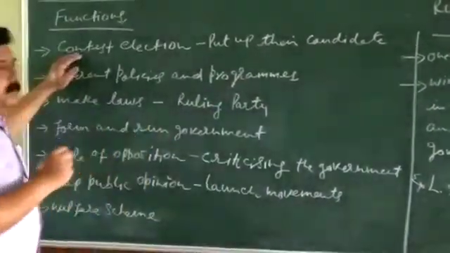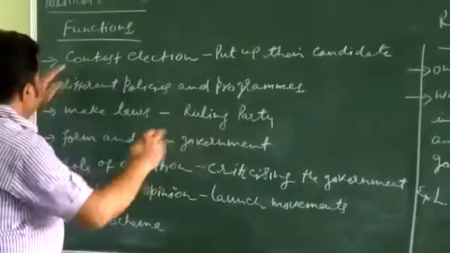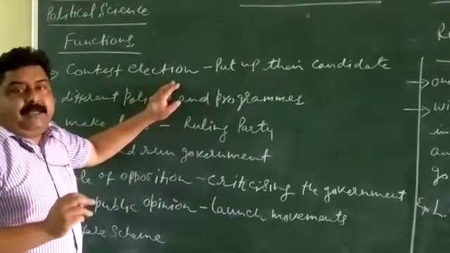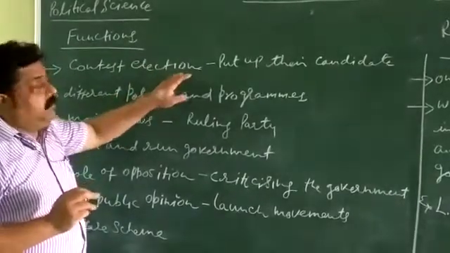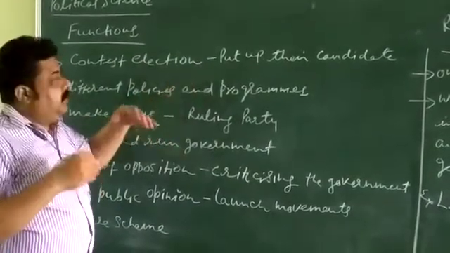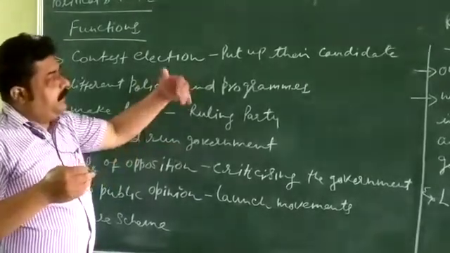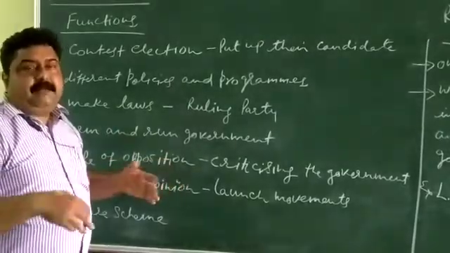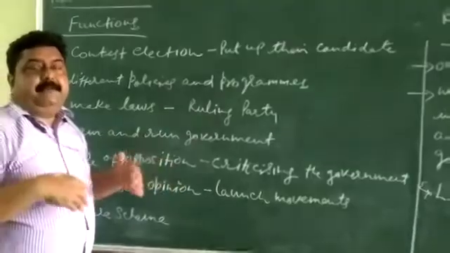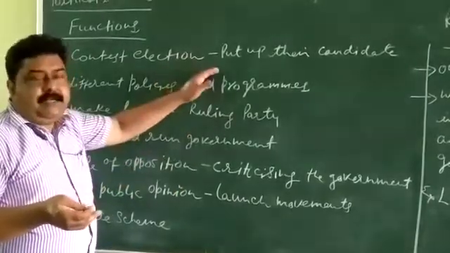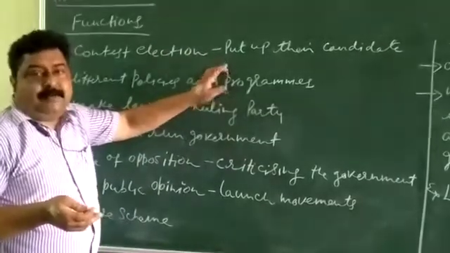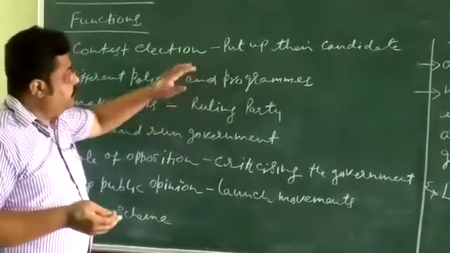Now we come to the functions of the political party. What are the functions of the political party? First function, contest election. The most important function of a political party is to contest election. How do they contest election? They put up their candidates, different political parties put up different candidates, and people cast their vote. The candidate who gets the maximum votes is declared winner from a particular constituency. So this is the first function.